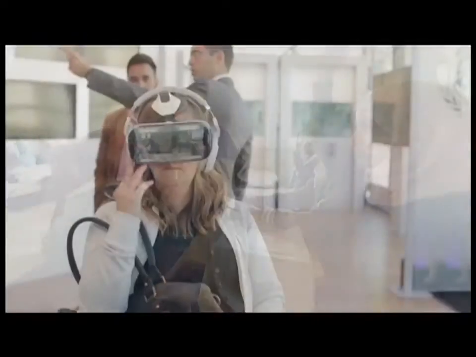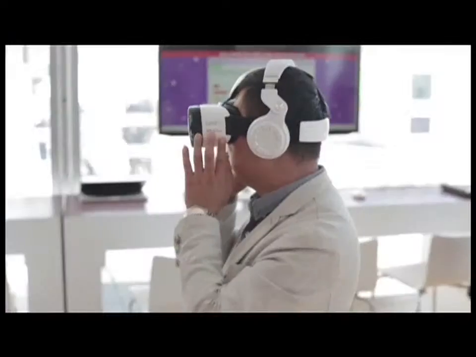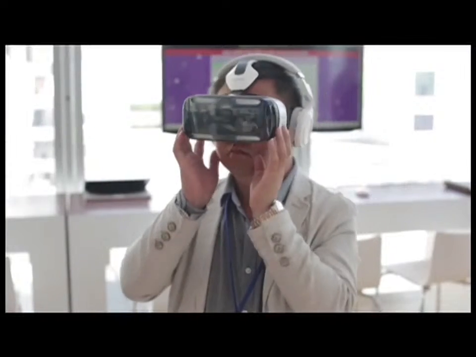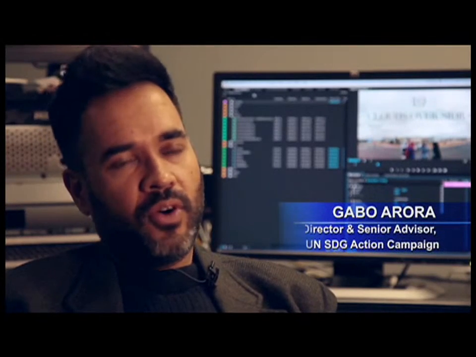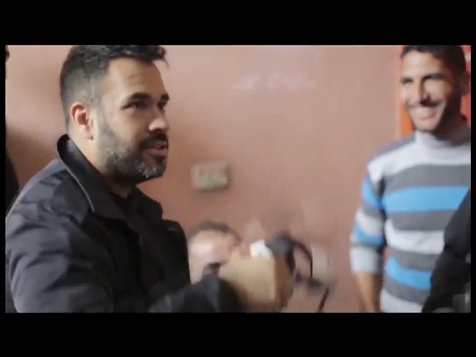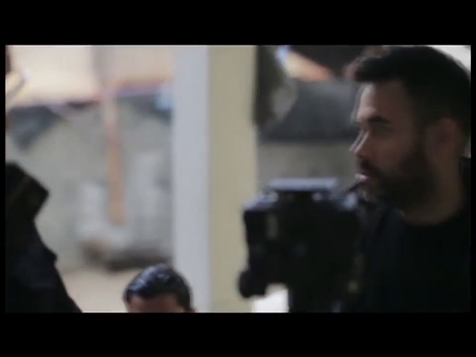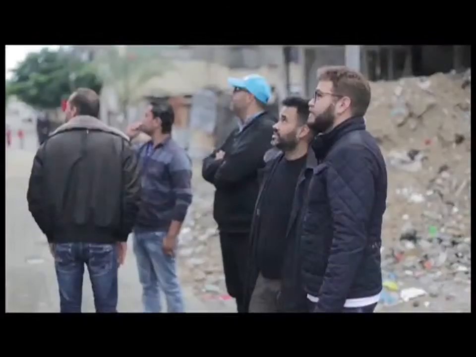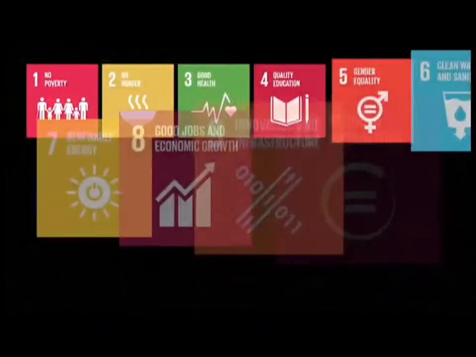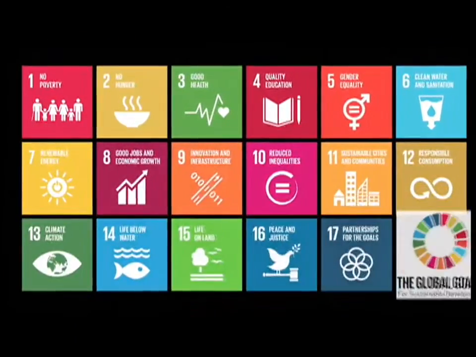People come out of it feeling enlightened and often moved and often ready to take action. A lot of people automatically say, well, what can I do? How can I get involved? Gabo Aurora is leading a team at the United Nations who are using cutting-edge technology to raise awareness, empathy, and funds both to respond to humanitarian crises and to bolster support for a new set of sustainable development goals around the globe.